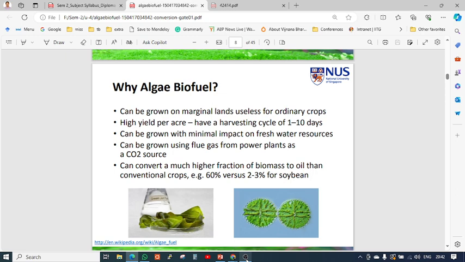It can convert a higher fraction of biomass to oil, about 60% more than soybean. If you compare the energy conversion of soybean, which is an edible plant, and this algae, whatever the percentage of conversion to bioenergy, algae is 60% more than the soybean process.